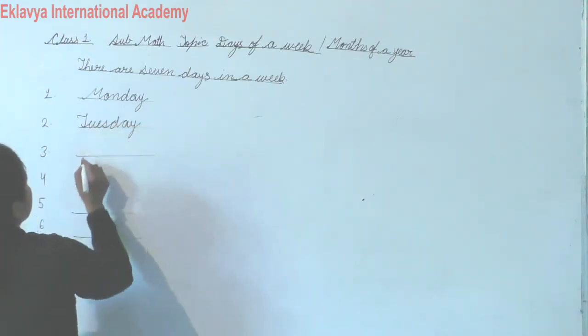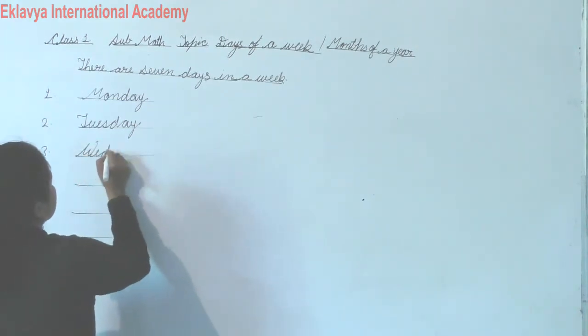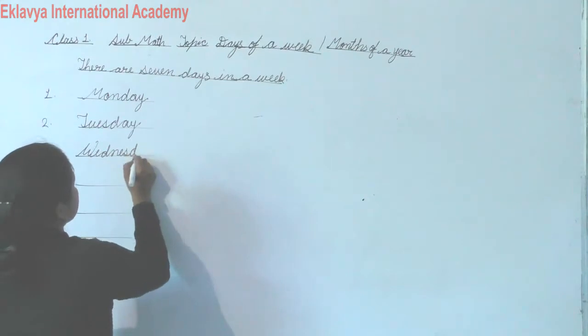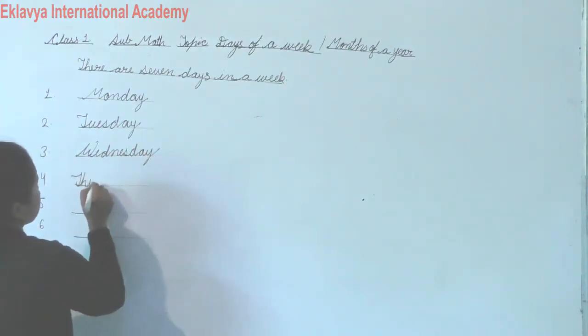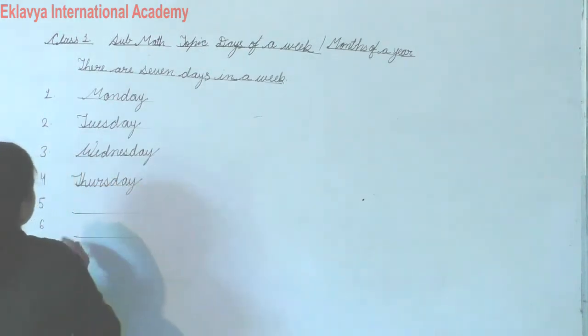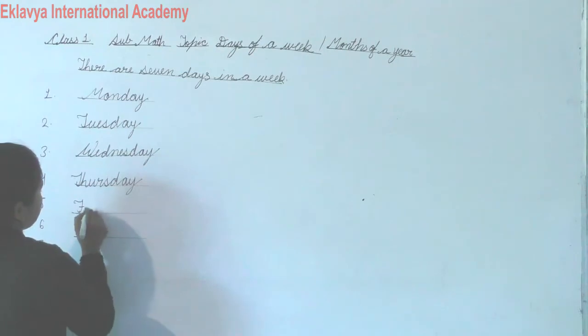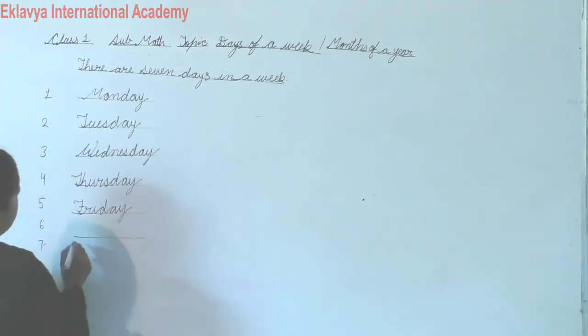Tuesday, Tuesday. Wednesday, Wednesday. And Thursday, Thursday. And Friday, Friday.